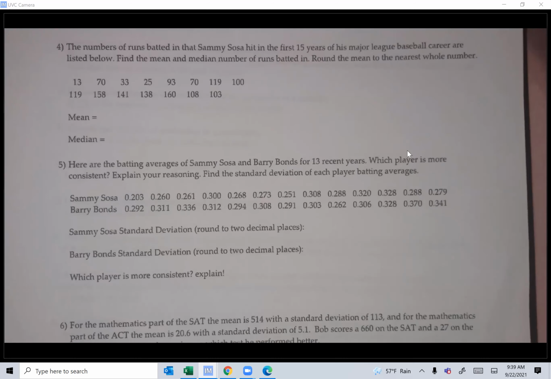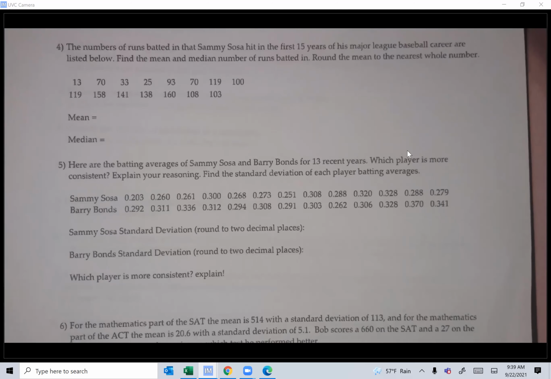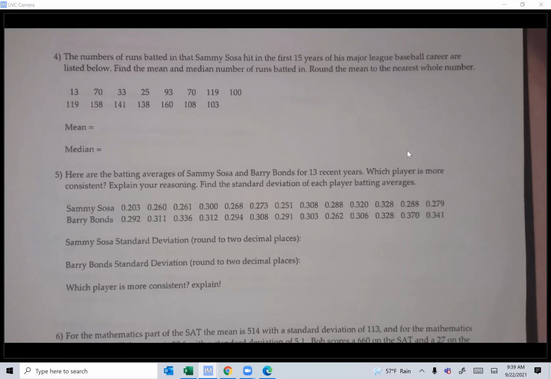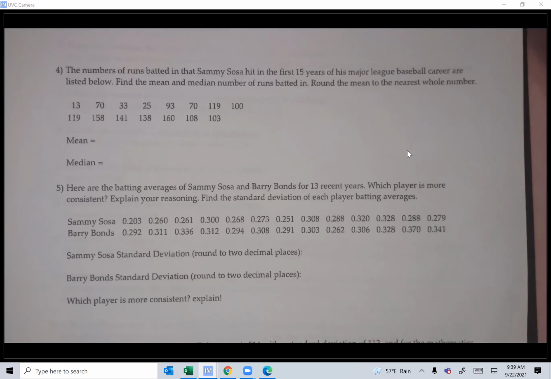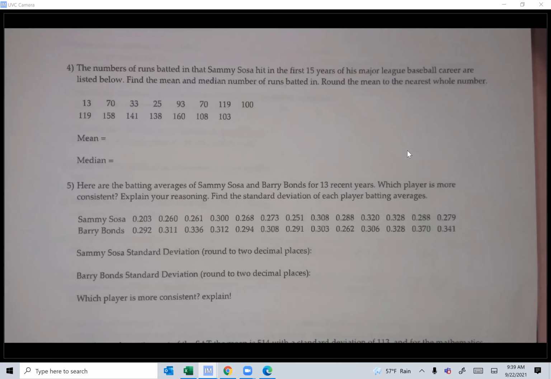Number 4: the number of runs batted in that Sammy Sosa hit in the first 15 years of his Major League Baseball career are listed below. Find the mean and the median.